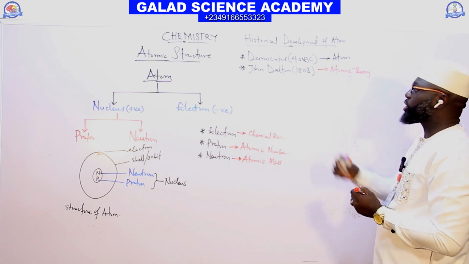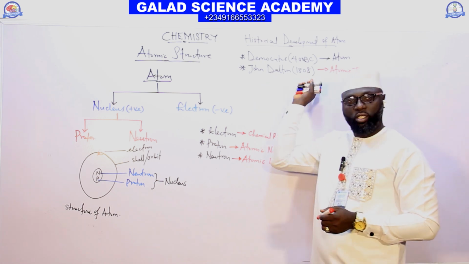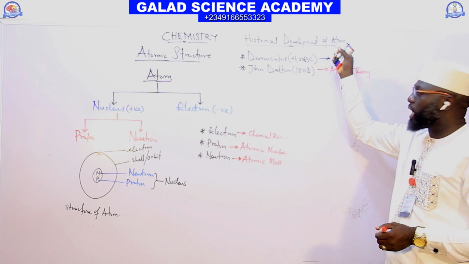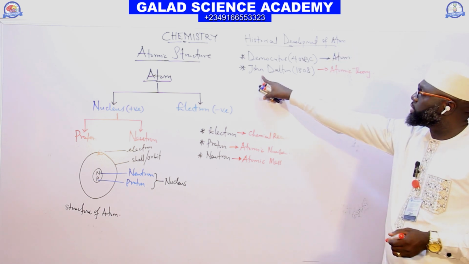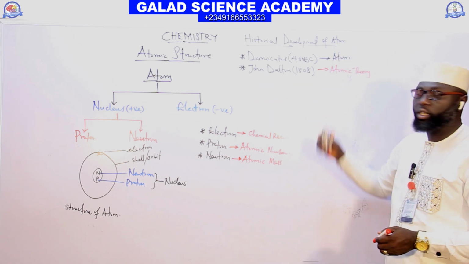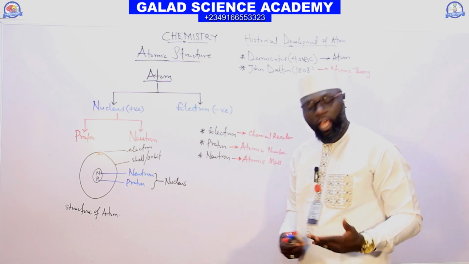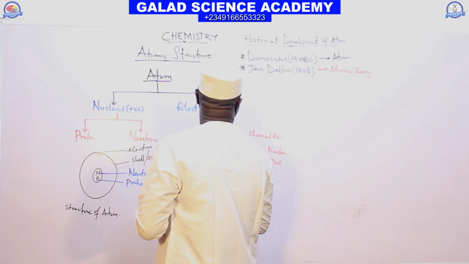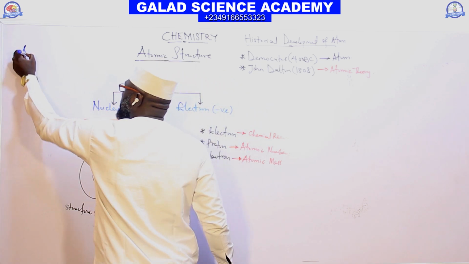So who discovered atomic theory? John Dalton. But Democritus discovered the atom himself. Dalton is the one that brought the ideas of atomic theory to us. What is the atomic theory by John Dalton? Let's look at it too.